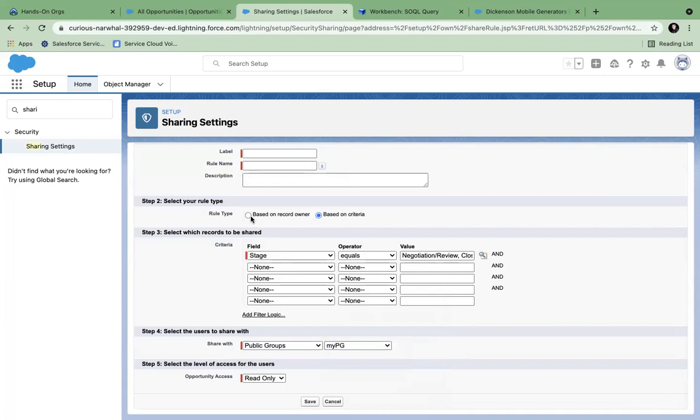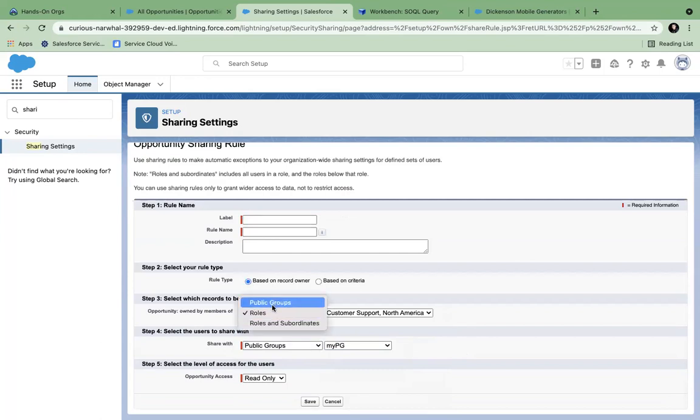I can also use my public group for selecting records. I can go here and say my public group users should see each other's records. So the people inside my public group, their records should be shared to all the people who belong to the same public group.